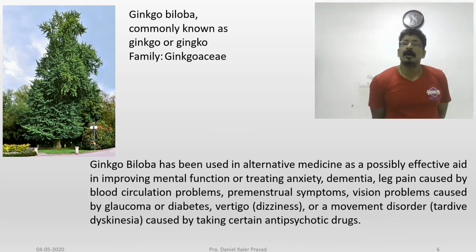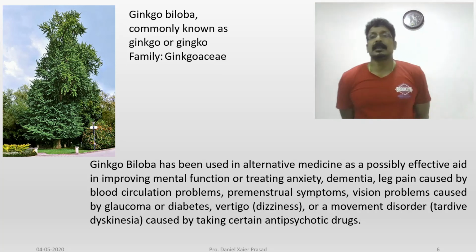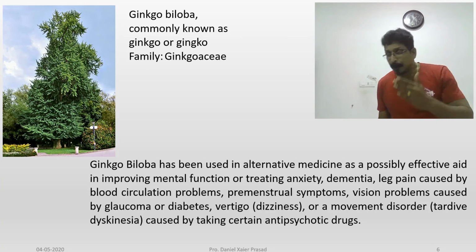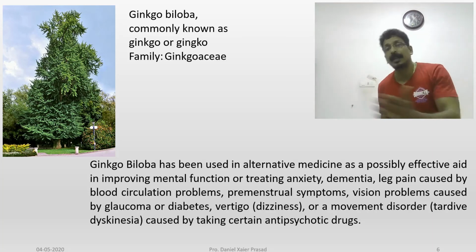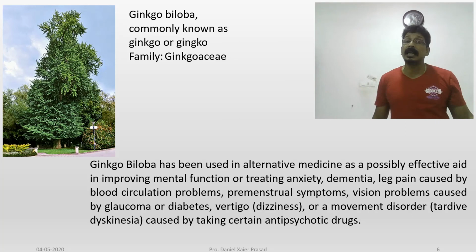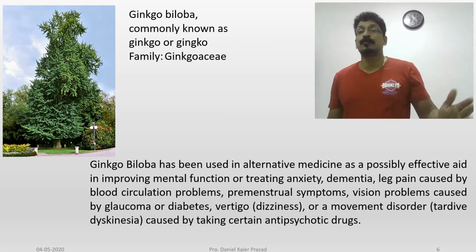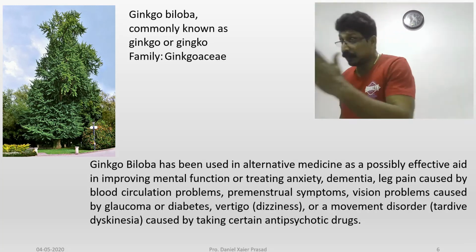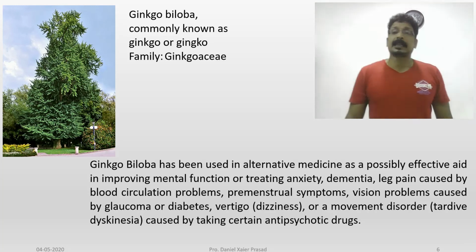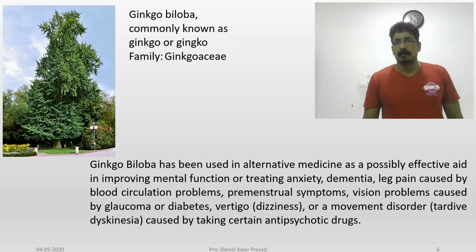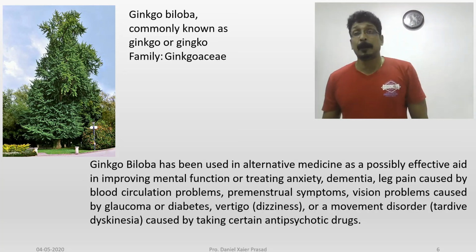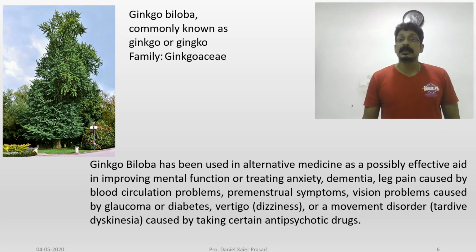Ginkgo biloba has been used in alternative medicine. You know alternative medicine, CAM, complementary and alternative medicine, is a parallel medicine to the conventional medicine, dealing with plant source, animal source, mineral source in crude form, and is a parallel to the conventional medicinal practice. In European countries, CAM is the main thing. 80% of the people depend on CAM, that means complementary and alternative medicine.